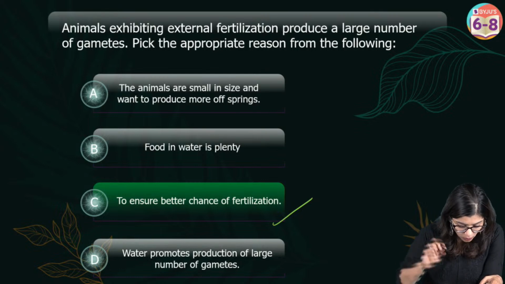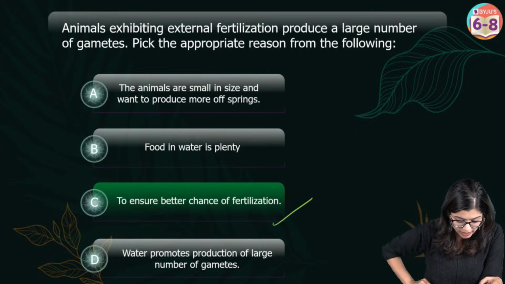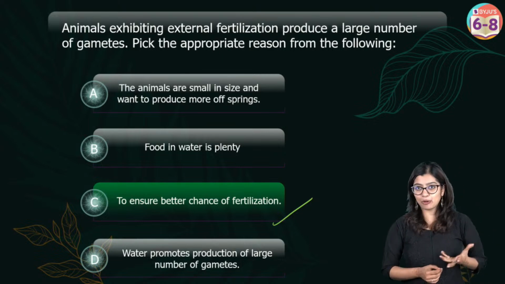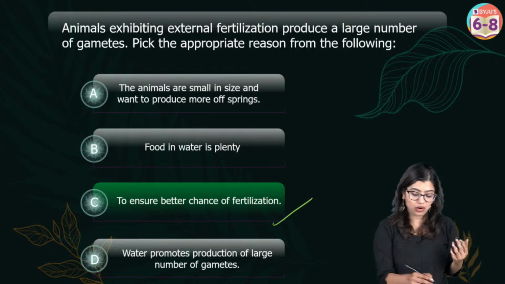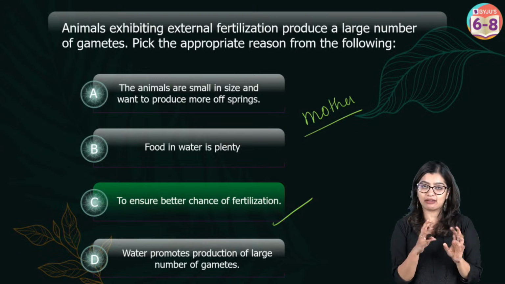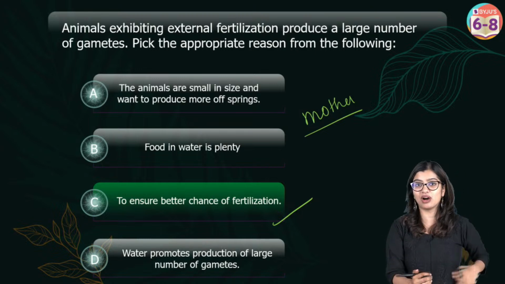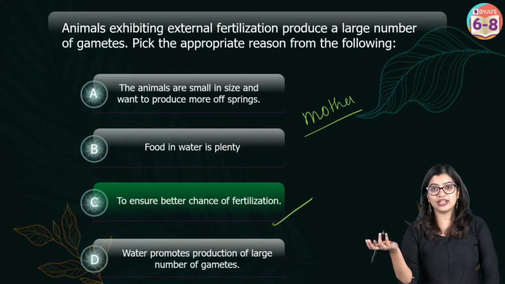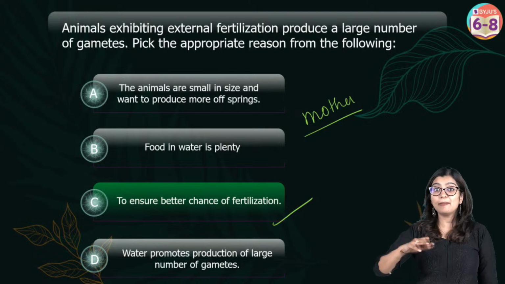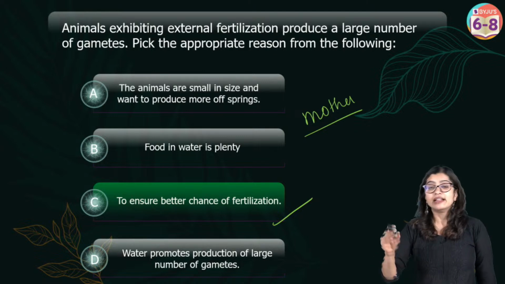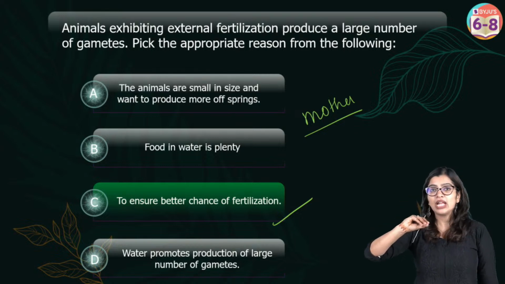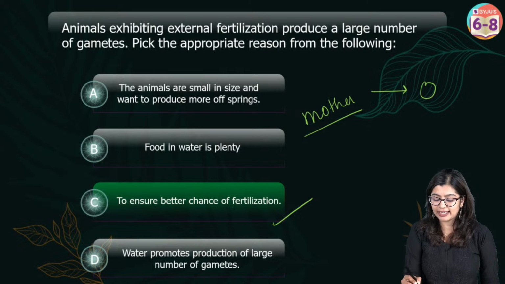Ma'am, is the outermost covering semi-permeable? How can it create the ova? So, Anushka, basically what happens is the eggs that are produced, there are some cells which are called mother cells, okay? I'm giving you a generic term, but you will learn oogenesis and everything later on in your higher grades. When the girl baby is developing within the mother's body, then only during this ovary development, it will start to produce some of the eggs. And these eggs will reach one level of development and it will stop.